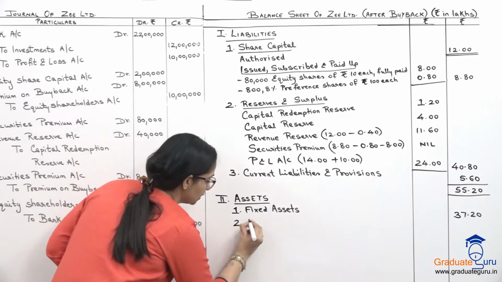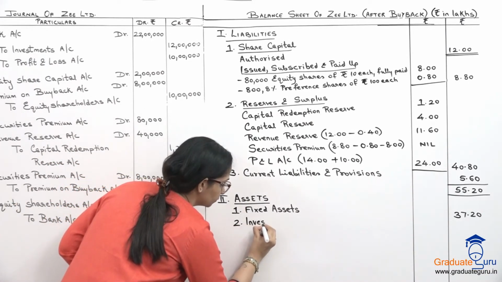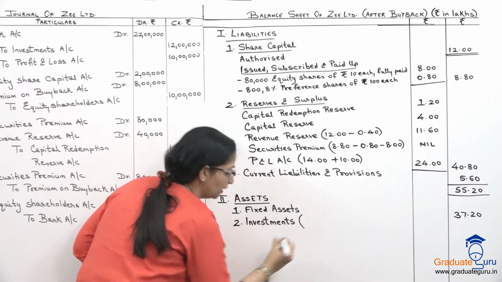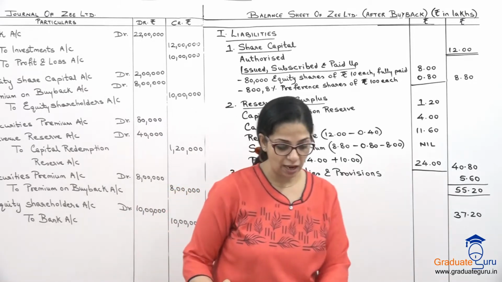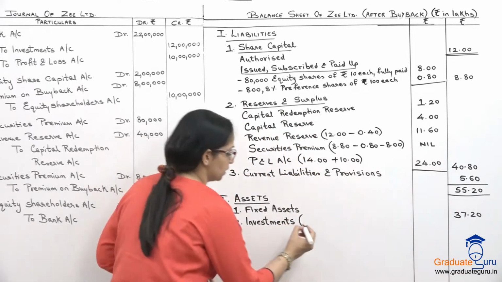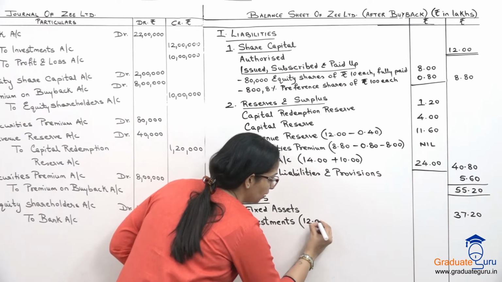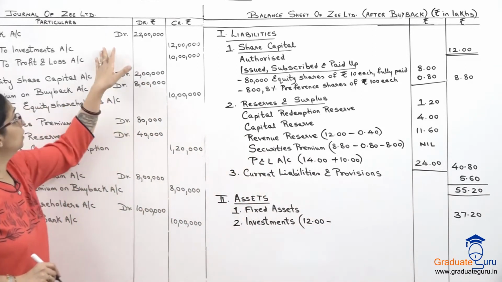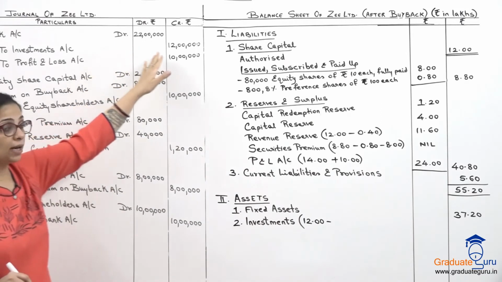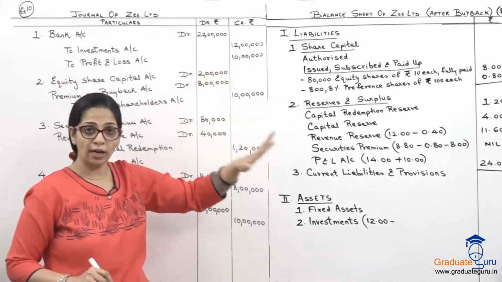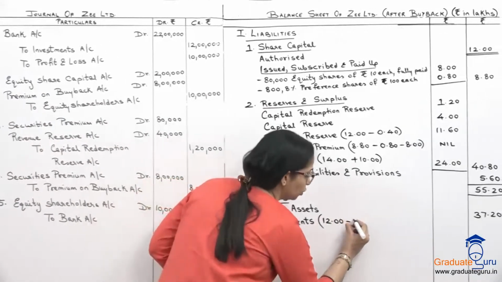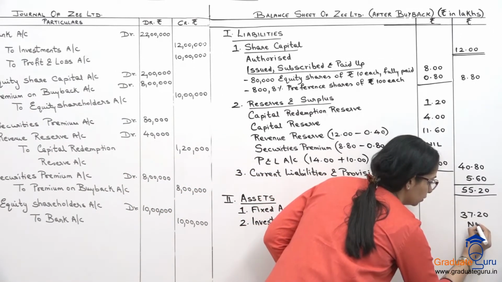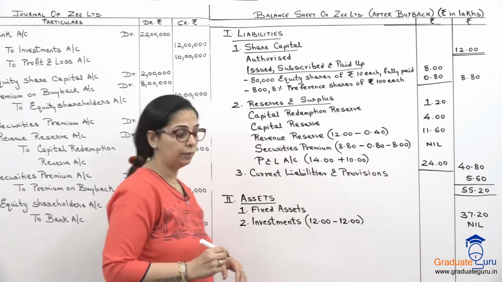Then they have given us investments. Investments in the balance sheet. How many investments did we have? 12 lakhs worth of investments. But what have we done to the investment? If we see our journal entry, we have sold our investments. पूरे 12 lakh के investments have gone out of the business. So I'm going to subtract the full 12 lakhs. I'm left with 0 or nil.